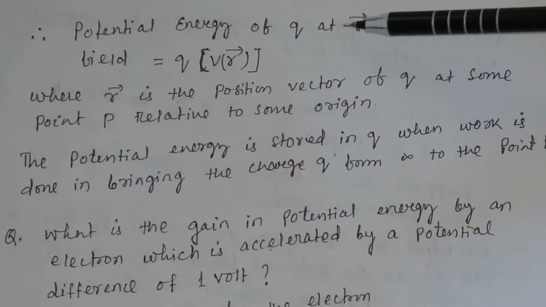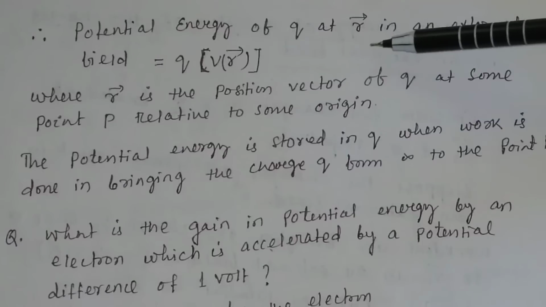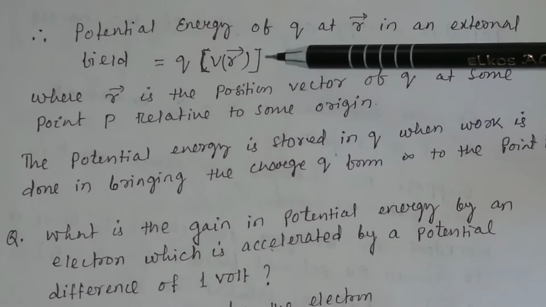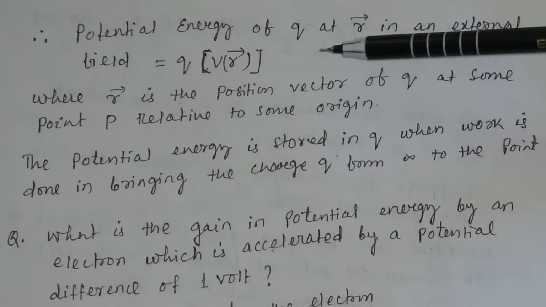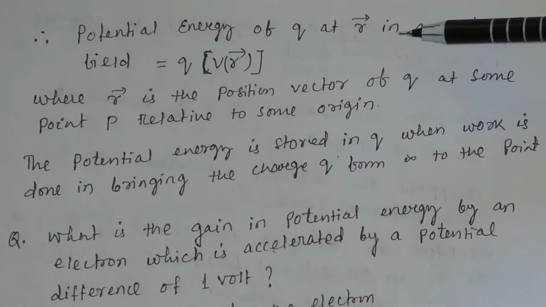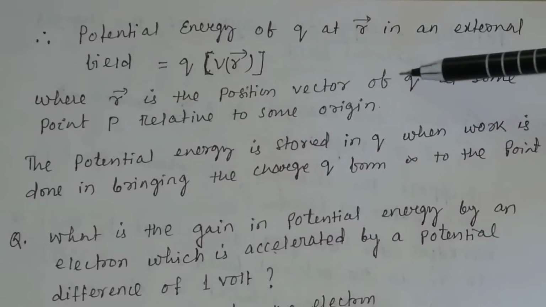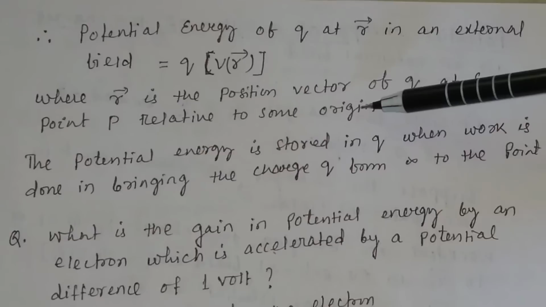So what will be the potential energy of a single charge Q if it is placed in an external field? Suppose we want to calculate the potential energy for a charge Q at a position vector r in the external field. Here r is the position vector of Q at some point P relative to some origin.